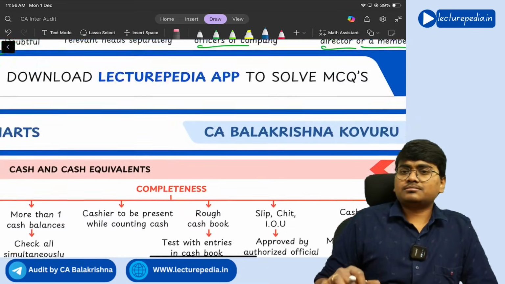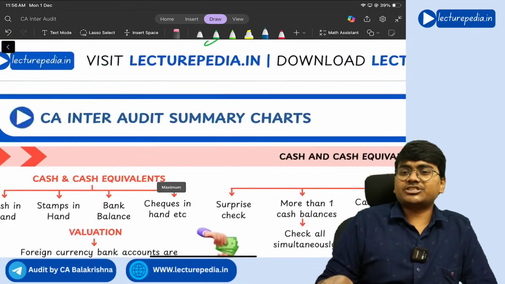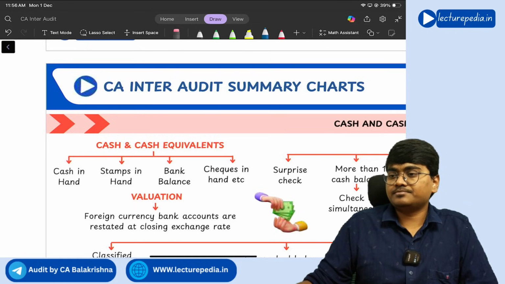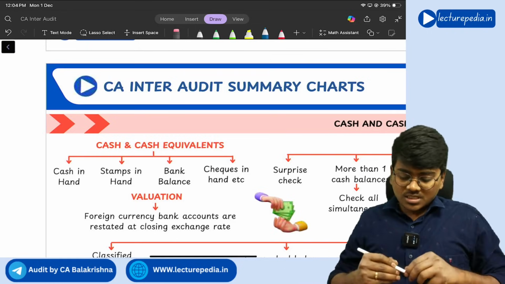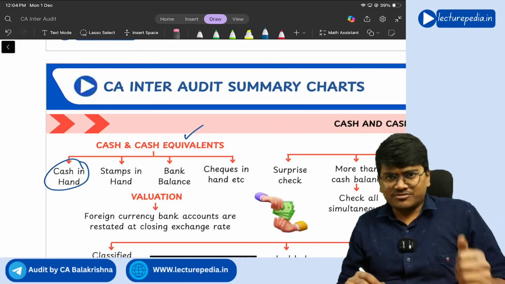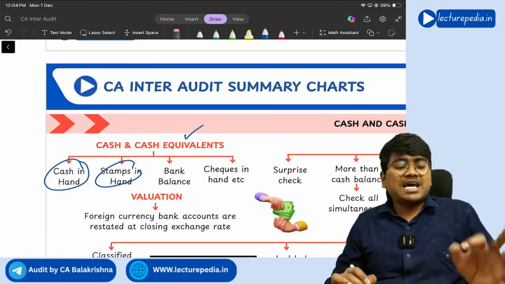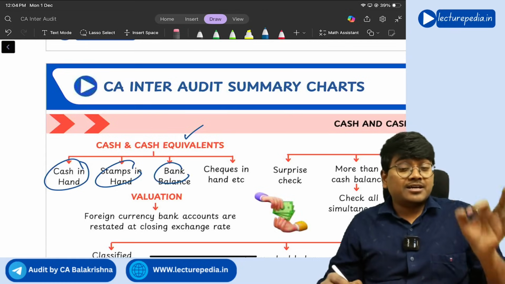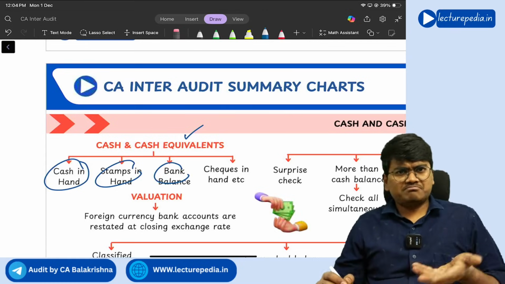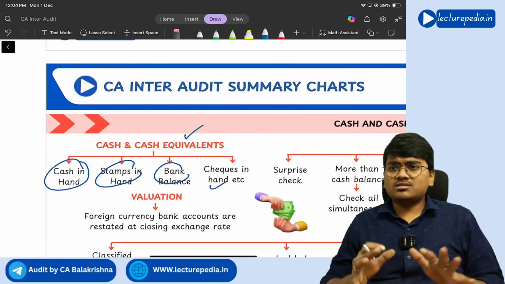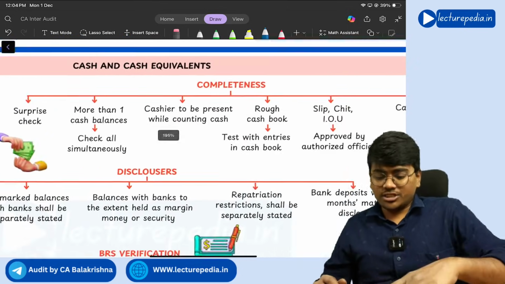Next, cash and cash equivalents. Under this cash and cash equivalents, first of all, of course, cash will be included, and stamps in hand. Stamps means these stamp papers will be there, and bank balance will also be considered under this cash and cash equivalents, checks in hand, etc. So all these things will be considered under cash and cash equivalents.